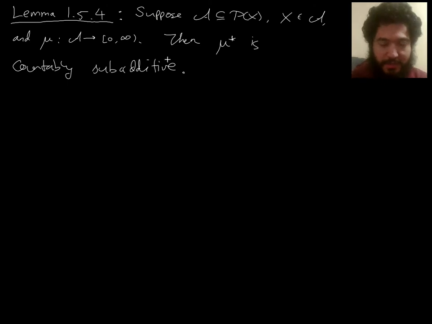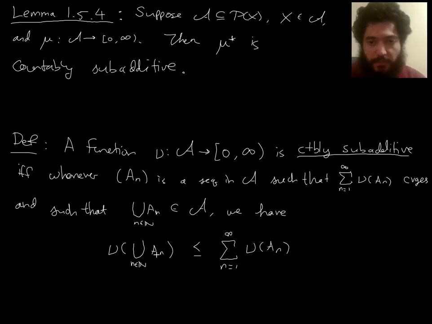Now, before we start this proof, since it's been a couple of days, I want to remind you about the definition of mu star, and I think I can also create some notation that maybe makes it easier to talk things through in a talked-through and not only written proof. And I also want to remind you of the definition of countably subadditive, since we did make a small modification to that definition, and it has been a little while. So let's start with that.